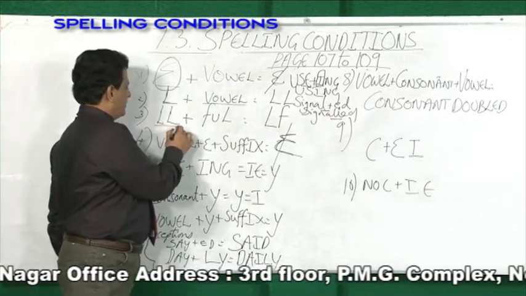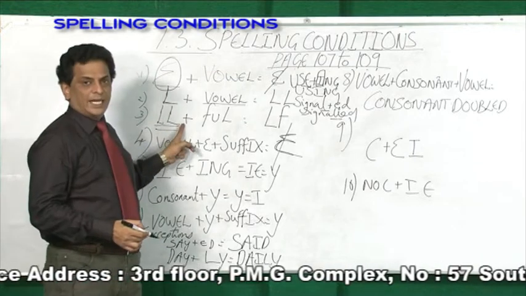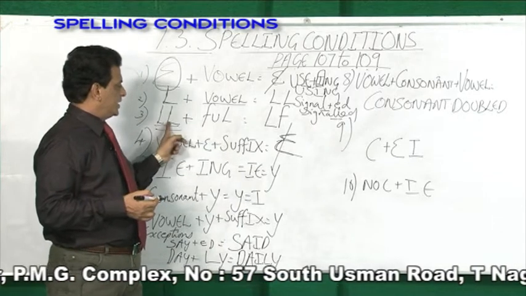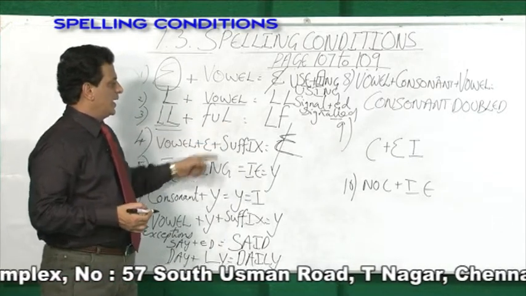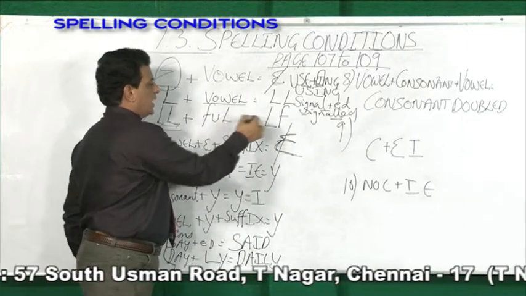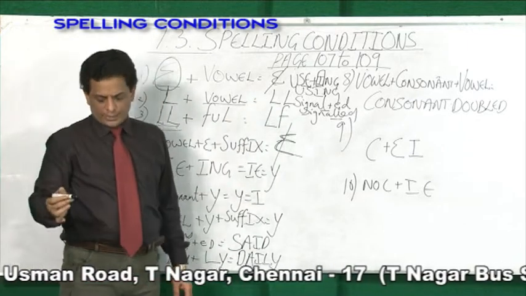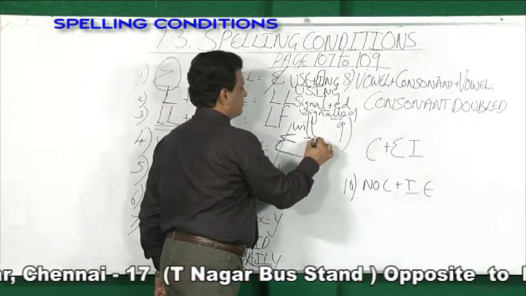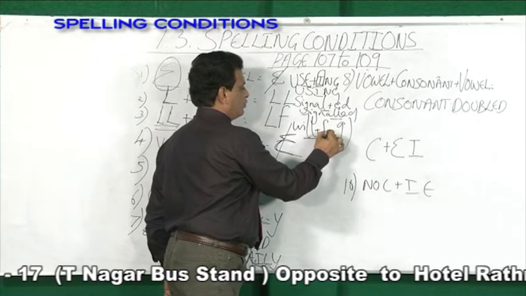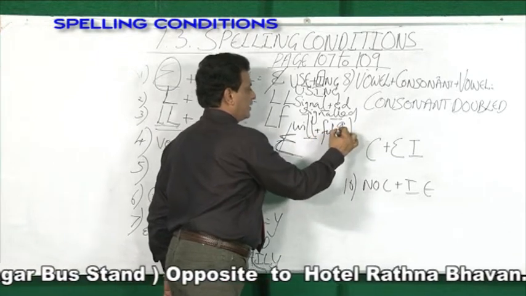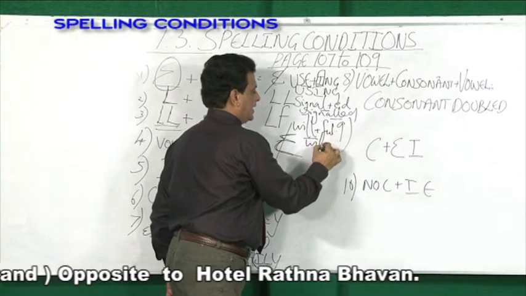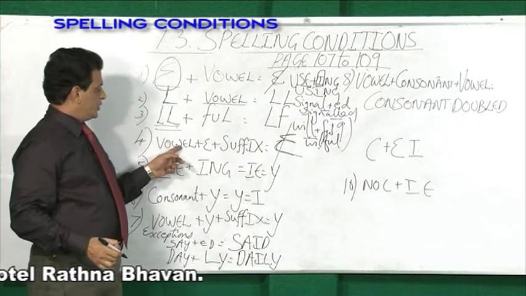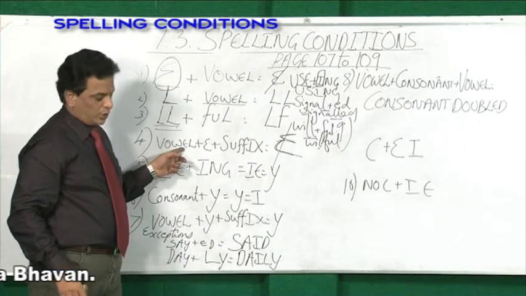Third rule, any word ending with double L, if a suffix gets attached to the word, that is the suffix ful, then what will happen? 2L, 1L is removed. For example, will, W-I-L-L. This word ends with double L. If you add ful, it becomes willful. One L is removed. So, now here the fourth rule is a very important rule.